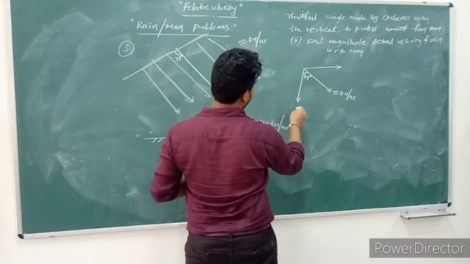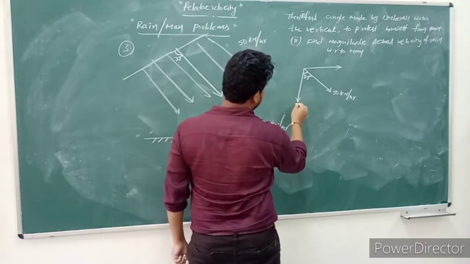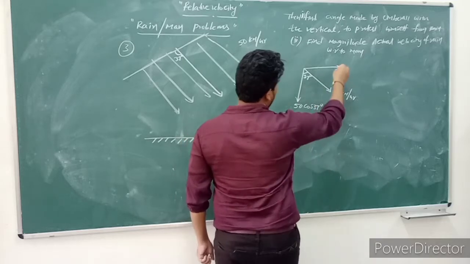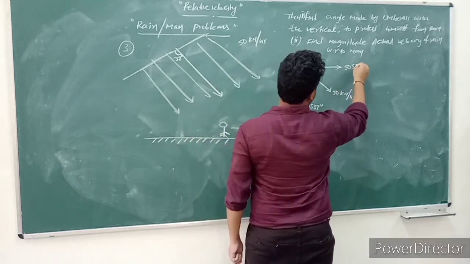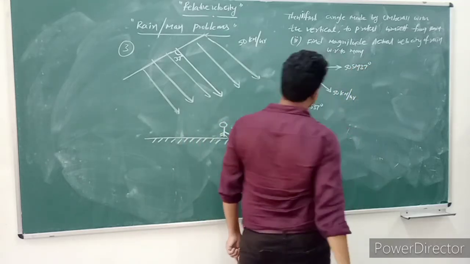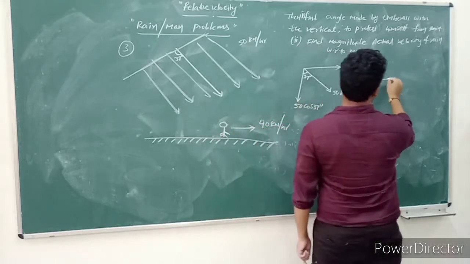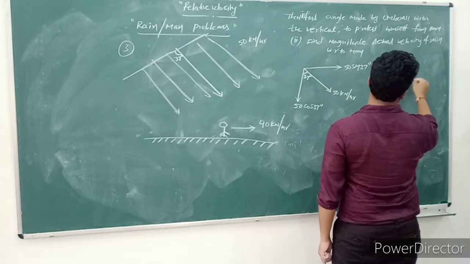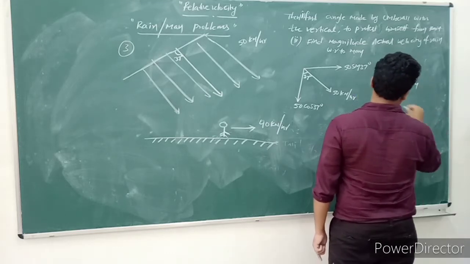So that means this is 50 cos 37, and this is 50 sin 37. So we know that tan 37 means 3 by 4.